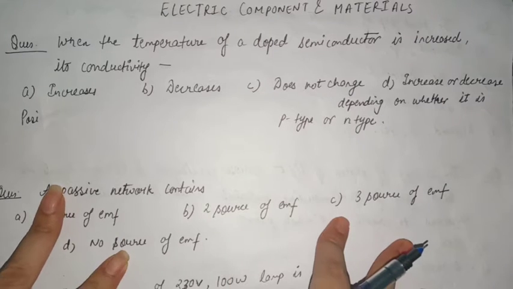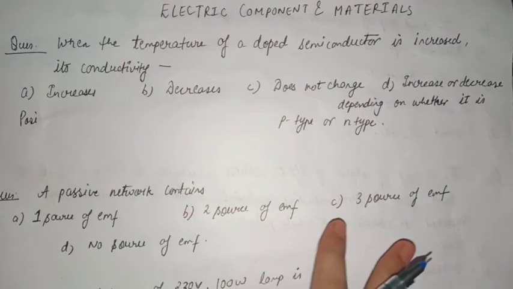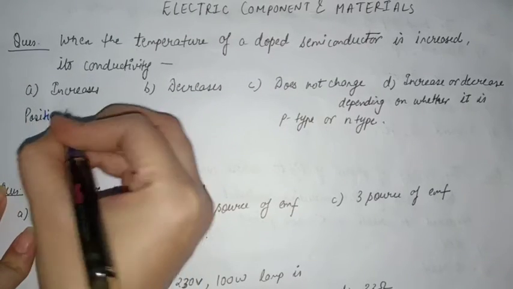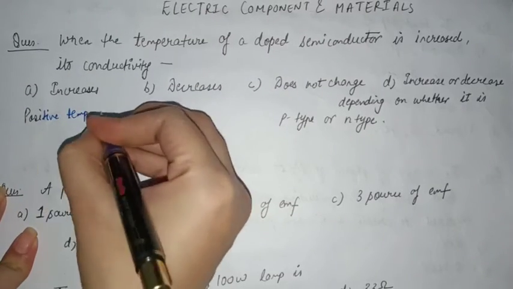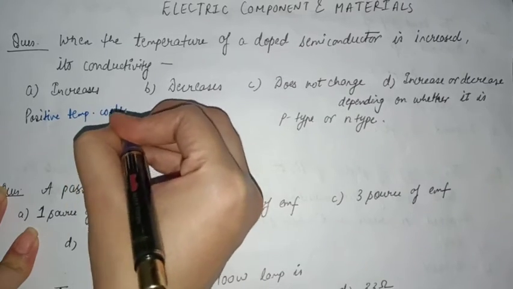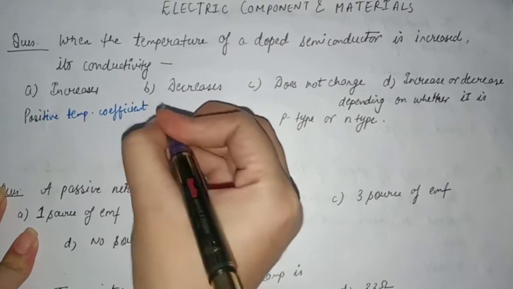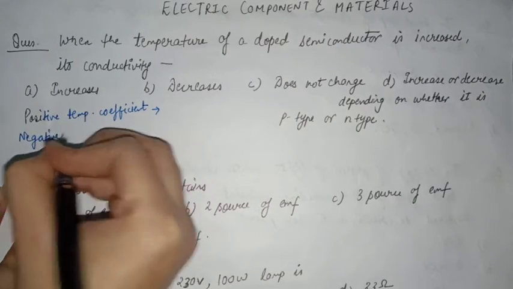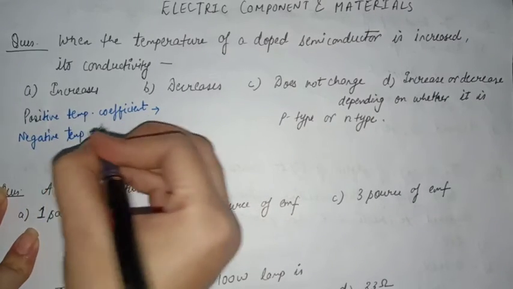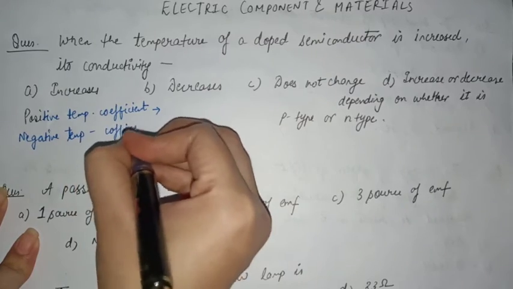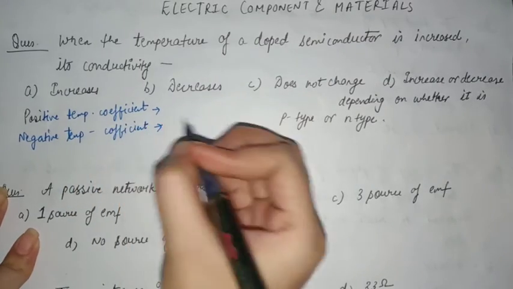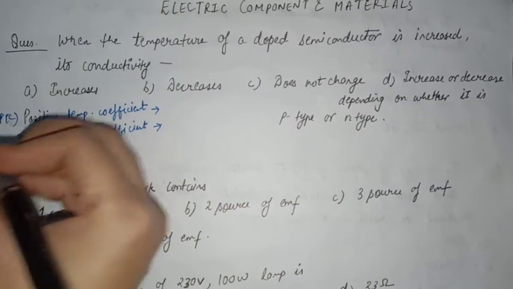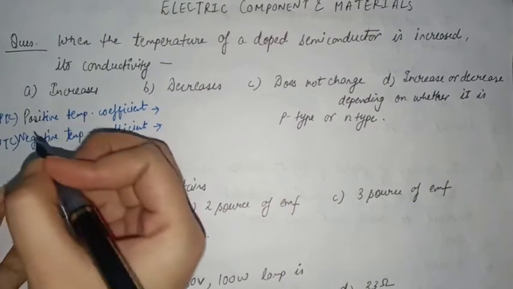So we all know that materials have two types of coefficient: positive temperature coefficient and negative temperature coefficient, or we can say PTC or NTC.